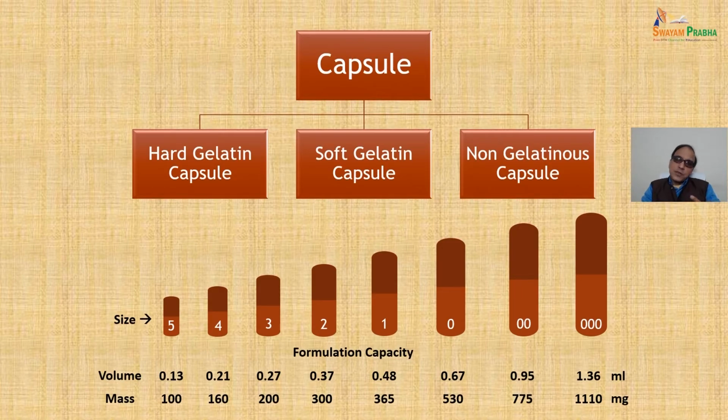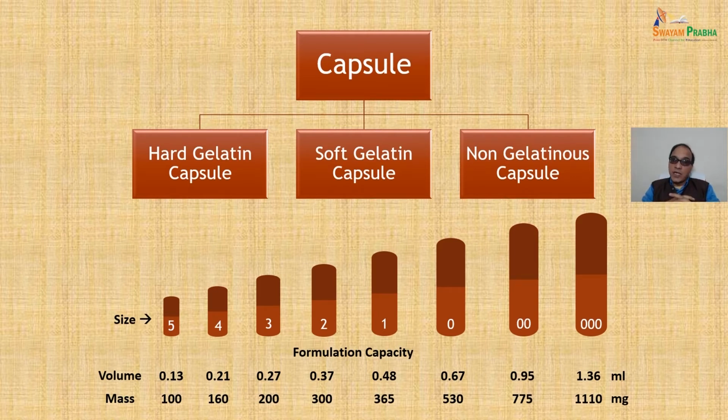So capsules can be defined as hard gelatin capsules, soft gelatin capsules, or non-gelatinous capsules. They are called vegetarian capsules because gelatin is obtained from an animal source. So many patients look for non-gelatin capsules.